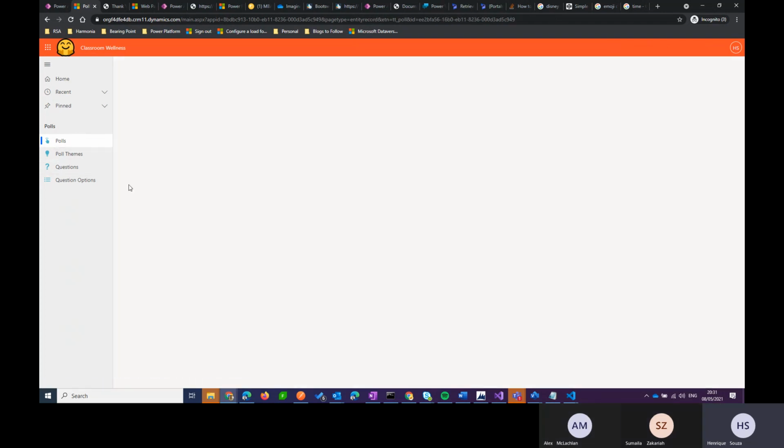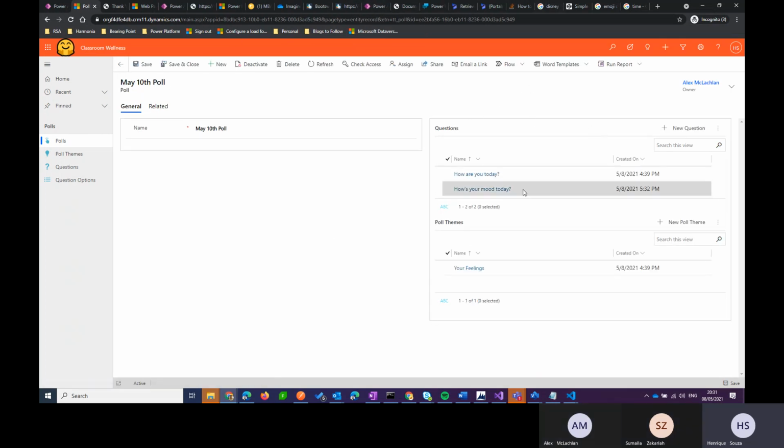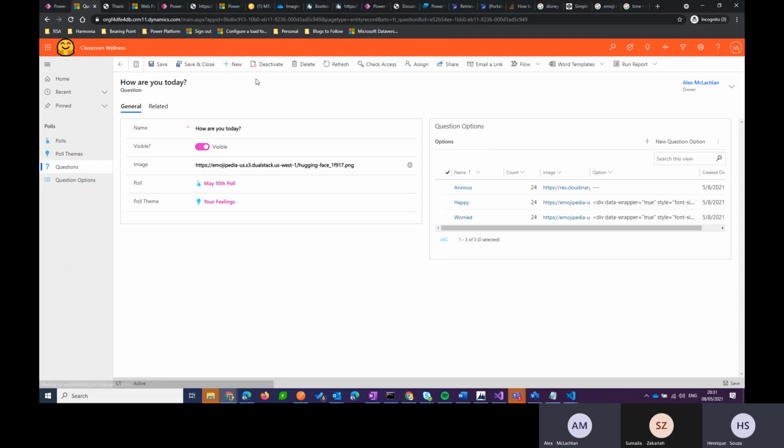If I open a particular poll, I can see that I have related records where I can see the questions for this particular poll. I can always delete, deactivate, or create new ones, but in this demo, we're just going to open an existing one. We have a few options, such as visible, and change an image for this particular question, so the children can associate the image with the question if that's the case.